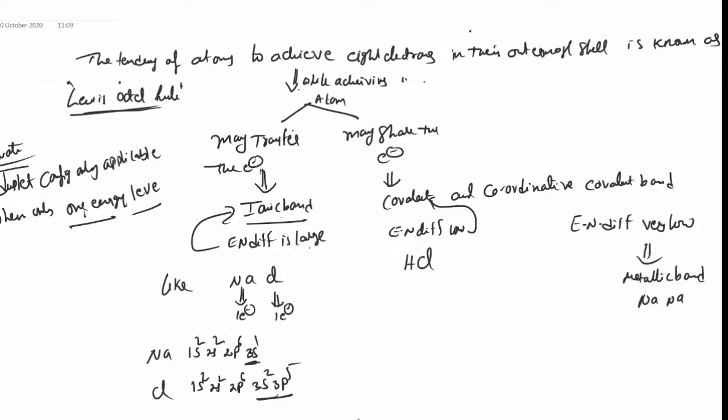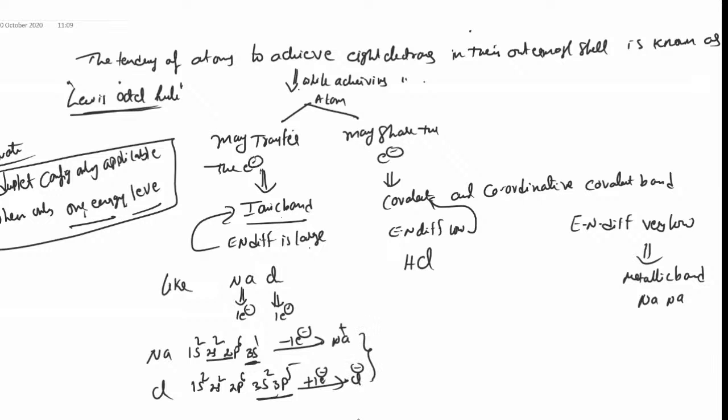Then only duplet configuration is applicable as stable. Here three energy levels are there, so it should be octet configuration. To get octet, sodium should lose one electron, it becomes Na+. To get octet, chlorine should gain one electron, it becomes Cl-. That is why they form ionic bond.